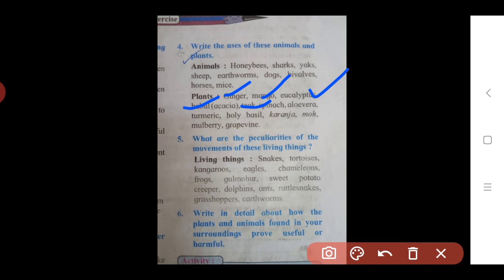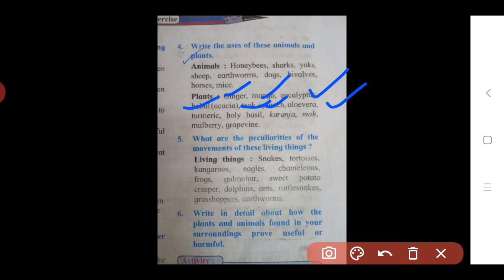The next one is spinach. You know spinach? Spinach is a leafy vegetable, so it is used as food in the form of vegetable. These are the leafy vegetables. Then next one is aloe vera. Aloe vera is used for medicinal purposes and also in most cosmetics, like hair oil, hair creams and body creams. In these creams, aloe vera's pulp is used.